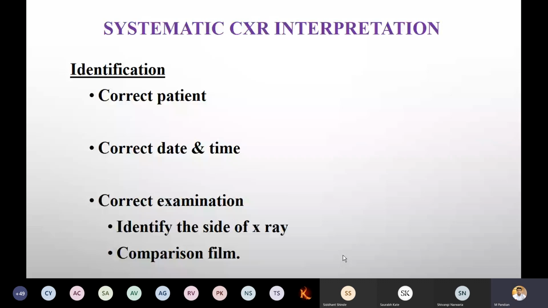Correct examination means you have to identify the particular X-ray, whether it is AP or PA. What is AP? Anterior posterior, or posterior anterior, or lateral. There are different films available, so accordingly you have to examine them. Comparison of the film: for example, tomorrow I tell a patient to take a particular X-ray, and we want to check the recovery of particular bones or organs.